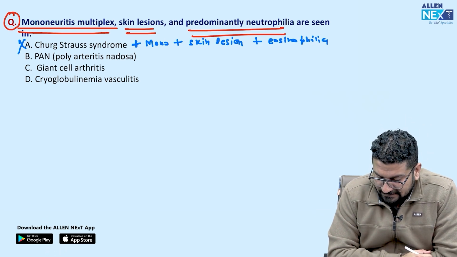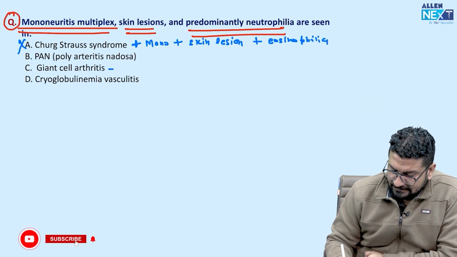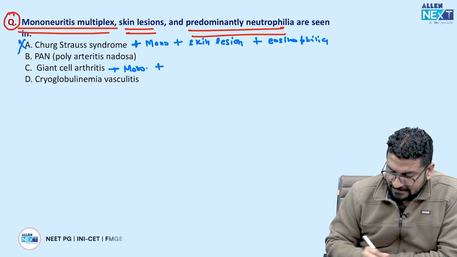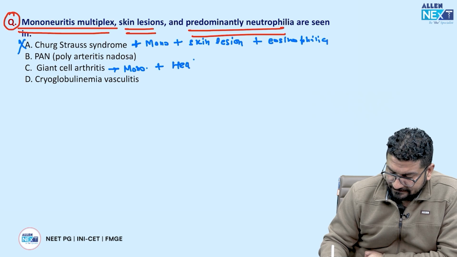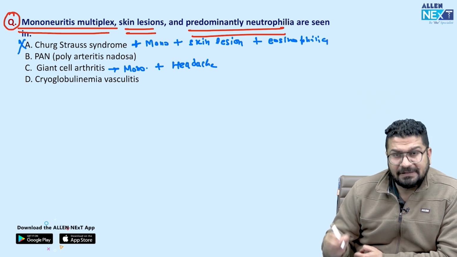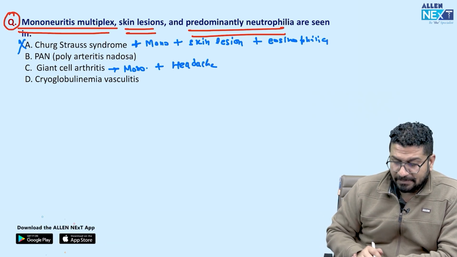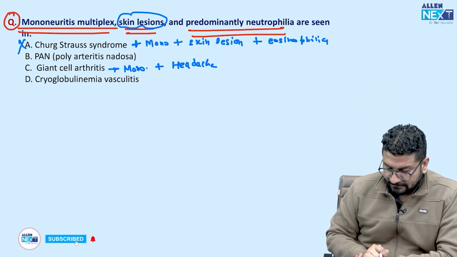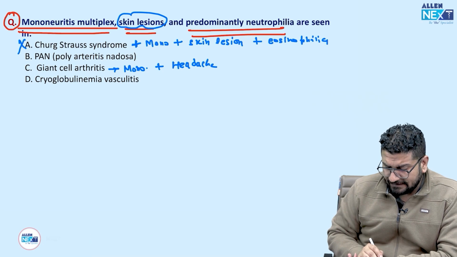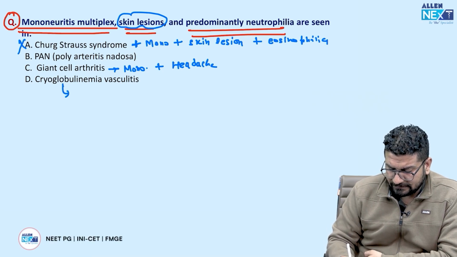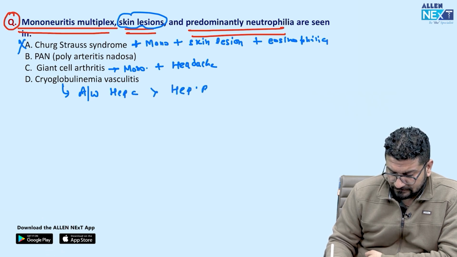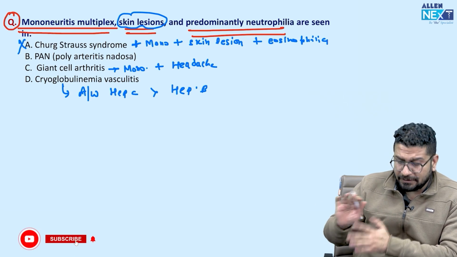Now coming to giant cell arteritis. Here you can see mononeuritis multiplexa plus headache. There may be slight increase in neutrophil count, but you will not see skin lesion. Skin lesions are unlikely. Cryoglobulinemic vasculitis is a rare form of vasculitis, which is mostly associated with hepatitis C and sometimes with hepatitis B. So again here you will not see this.